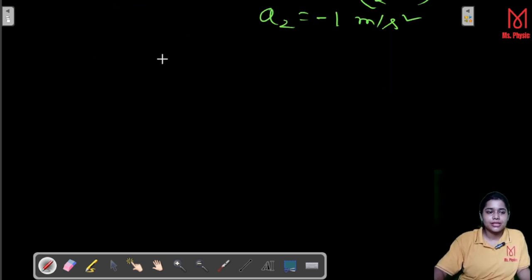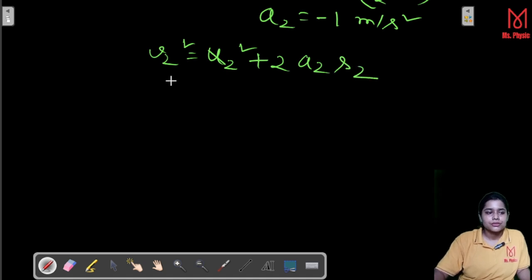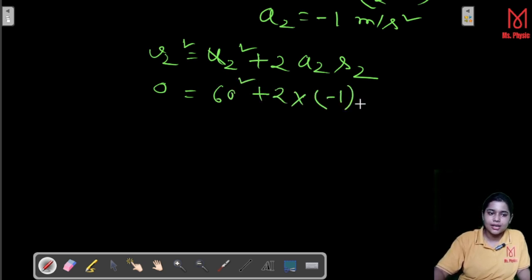By the relation V2 square is equal to U2 square plus 2A2S2. Here V2 square is equal to 0. We know U2 square is equal to 60 square, plus 2 multiplied with A2, that is -1, and we have S2. So you calculate it.